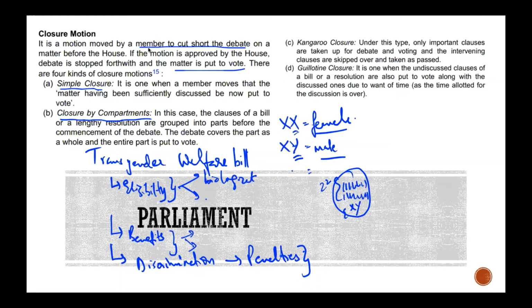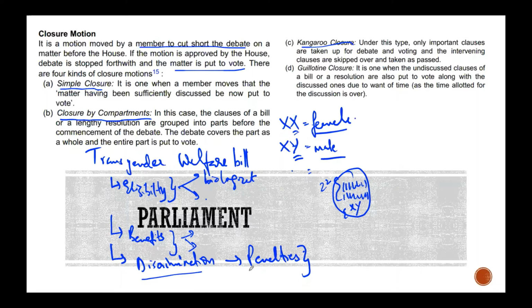And then the kangaroo closure. Under this type, only important clauses are taken up. Only the important clauses. So let us say the bill is like 130 pages. 130 pages is actually quite less. Some of the bills can be much longer. If that is the case, let's talk about the most important clauses, and let's vote on those. For instance, even this thing could be in the tens or hundreds of pages.